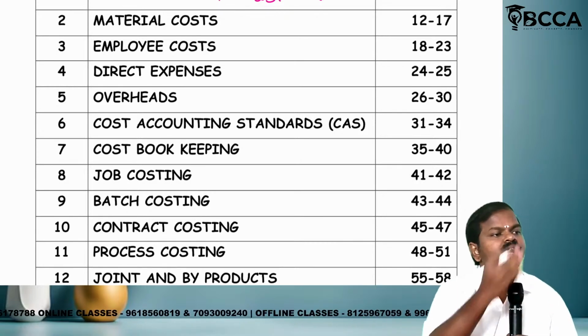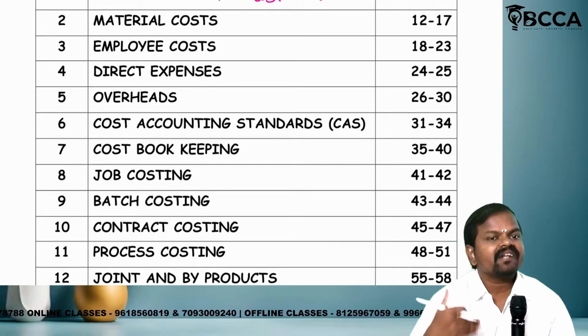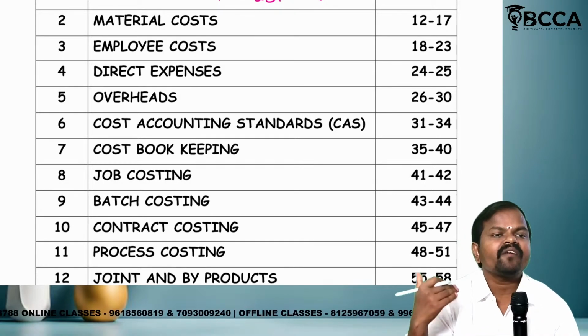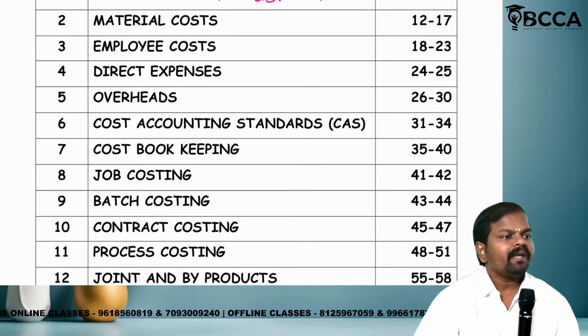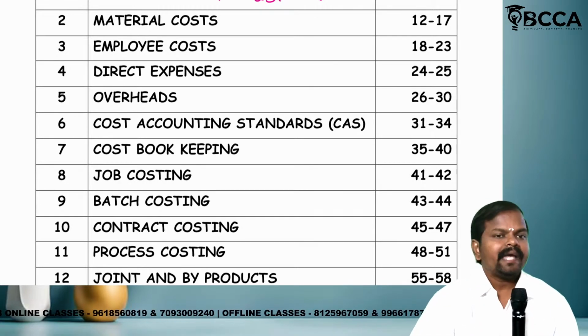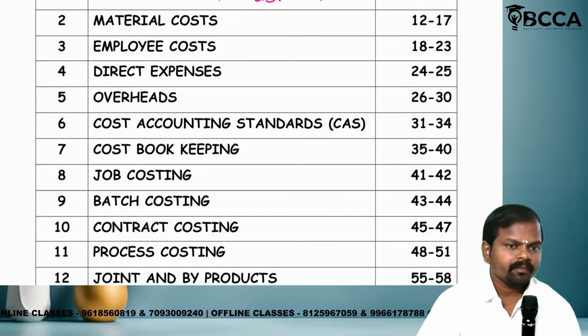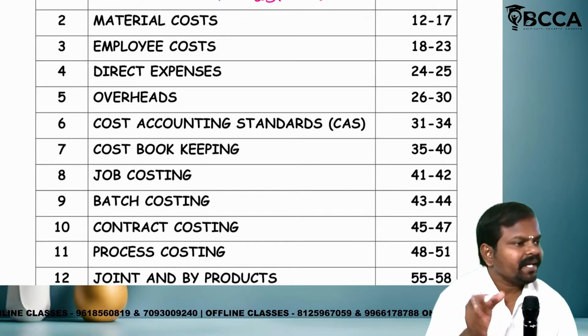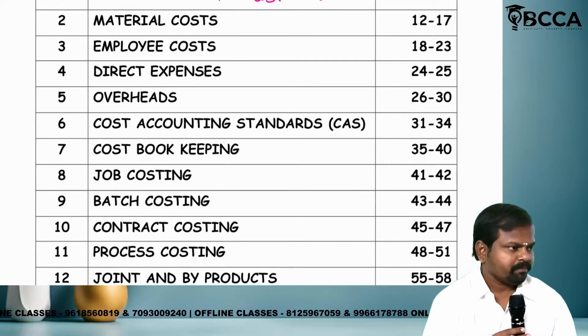Why? Because after completion of CMA, our journey, I mean our professional life journey, will form part of costing only. Because without costing, we can't assume a journey as a cost accountant. If CMA Inter is cleared, you will be promoted to CMA final, subject to articleship permits.